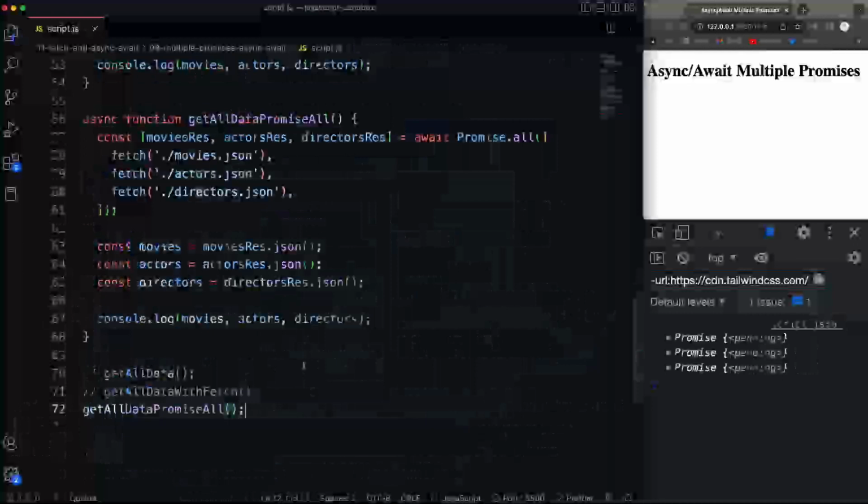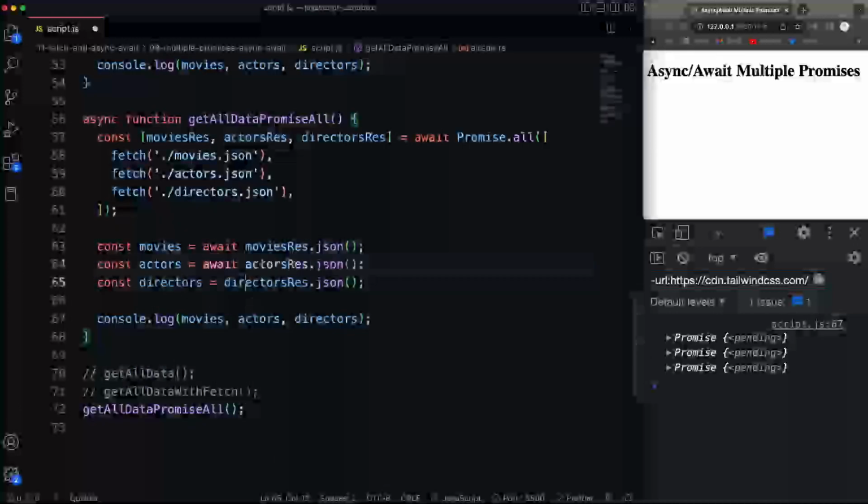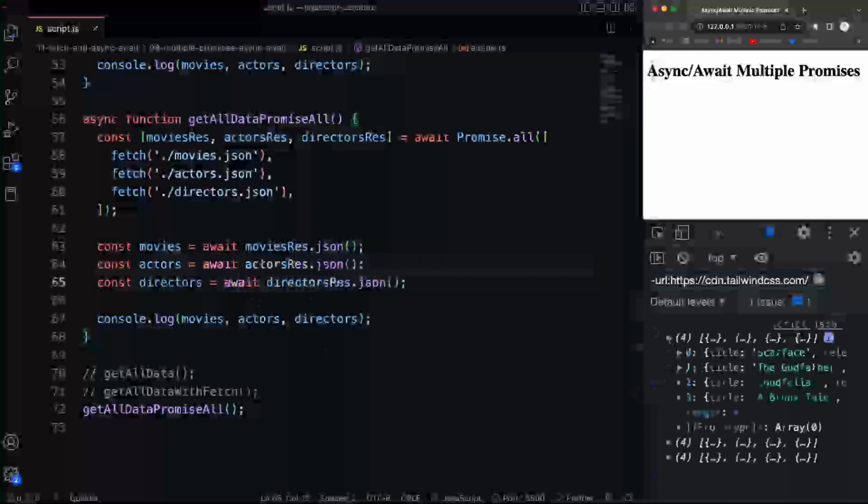So let's run that. Okay, so we're getting the promise, and that's because I did not await on these, right? What this is on its own is a promise. If we want to actually get the data from it, then we have to await or do a .then, either way. So let's save, and now we get the data.